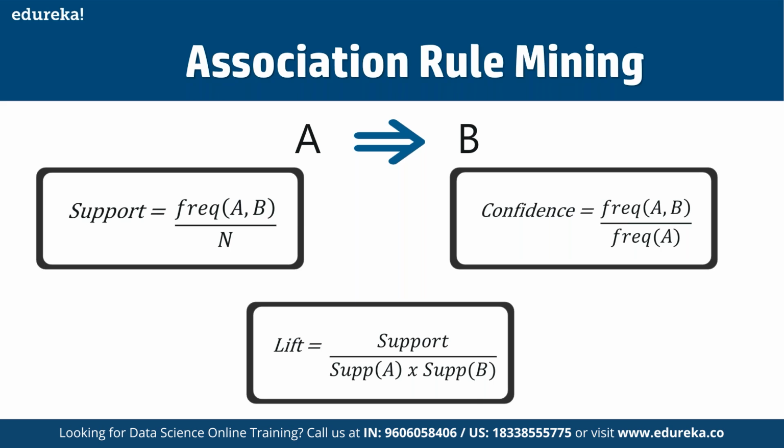Let's say we have an if-then relationship for A to B, and the lift value is 4. That means if you buy A, then the chance of buying B is 4 times. If the value here is 2, then it is 2 times, and so on, as a part of the lift values defined. So let's get started with the apriori algorithm and see how exactly it works.